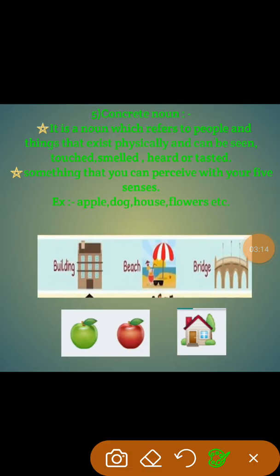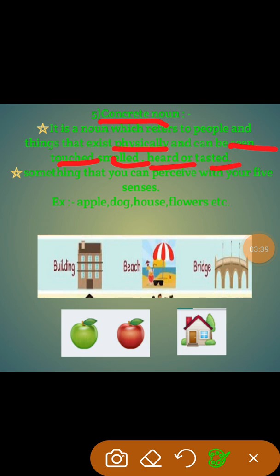Now we will see the concrete noun. A concrete noun is a particular type of noun which refers to physical things, which we can see, touch, smell, hear and taste. Something that you can perceive with your five senses, by touching or feeling or seeing.